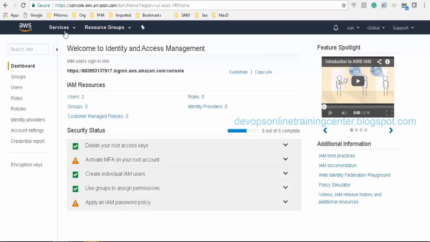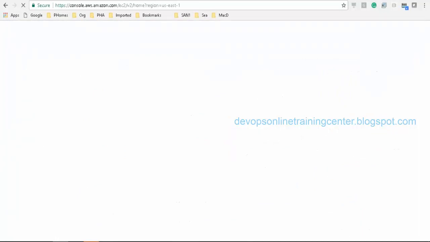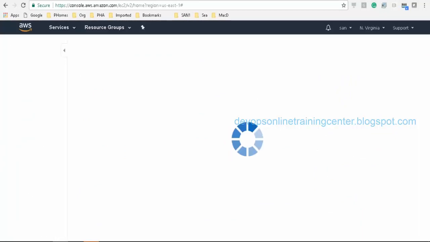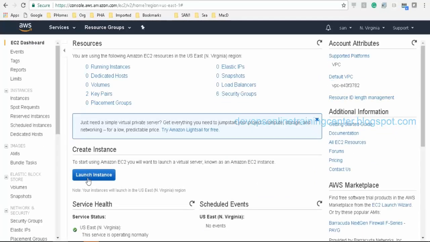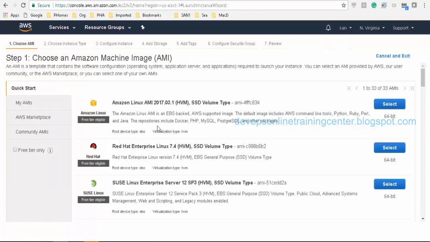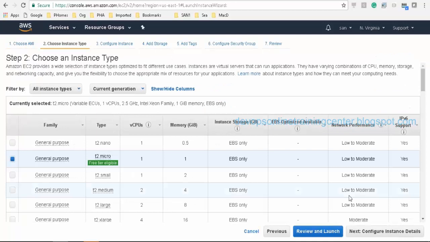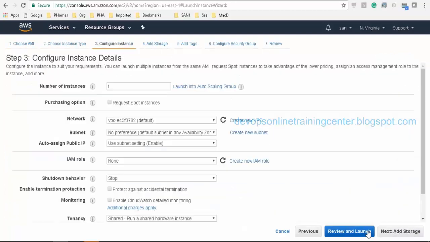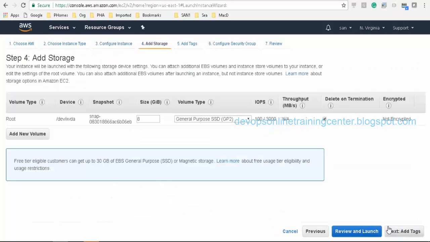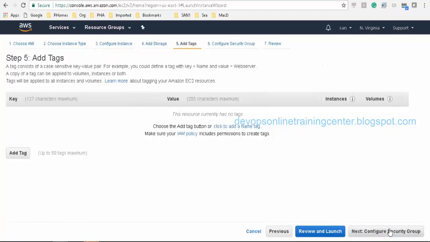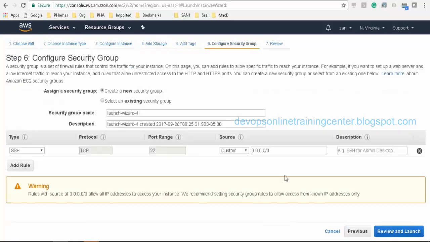Okay, so attaching to an EC2 instance, right? So let us first create an EC2 instance. So launch instance. Yesterday we created Ubuntu, so this time we'll see Amazon Linux. Okay, so T2 Micro, default settings, 8 GB hard disk, security groups will allow SSH by default. Okay, that is what we needed.